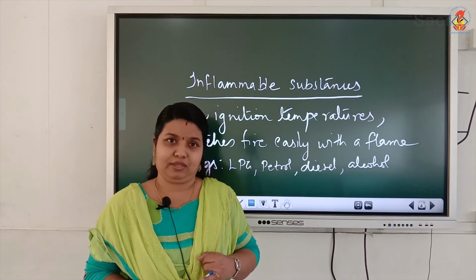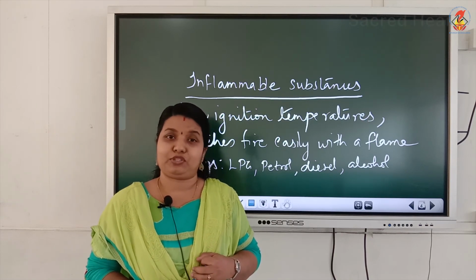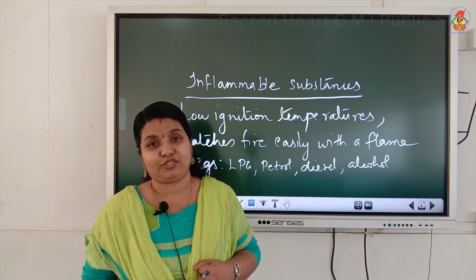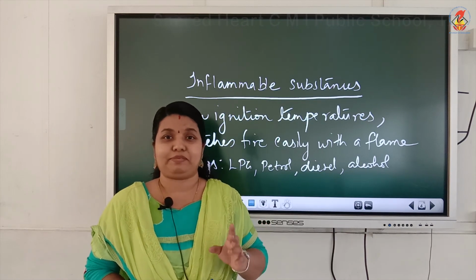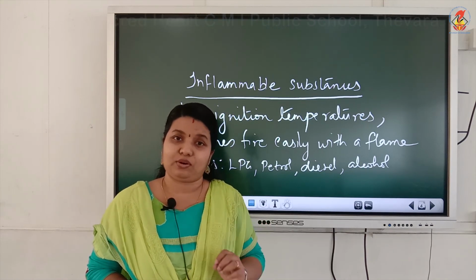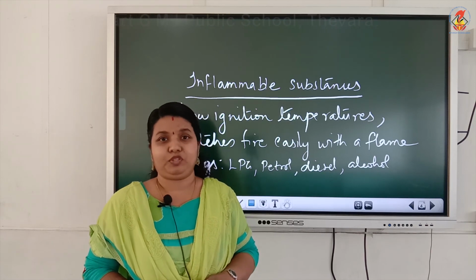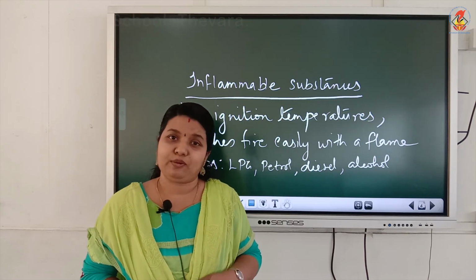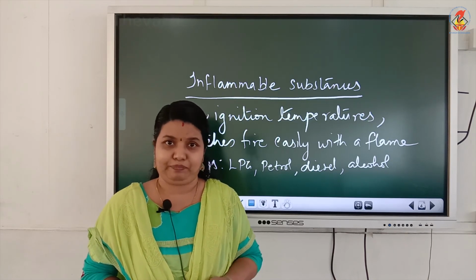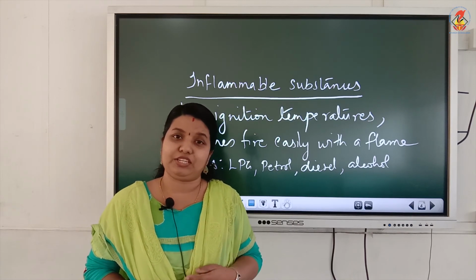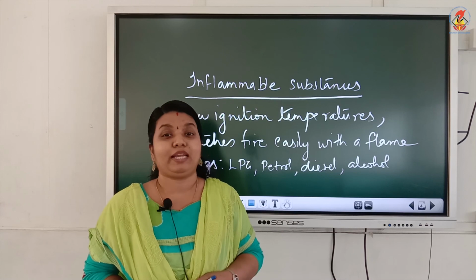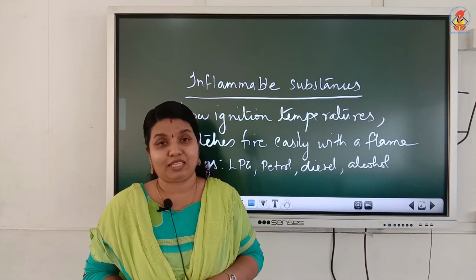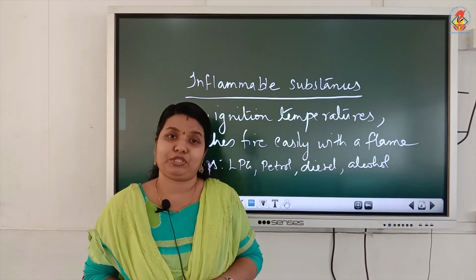Last one is heating the combustible substance to its ignition temperature, the lowest temperature at which a substance catches fire. Only if the temperature is attained will a substance burn. If that temperature is not attained, the substance will not burn. Different substances have different values of ignition temperature. Some substances have low ignition temperature, so they catch fire easily. Some substances like wood have high ignition temperature, so they have to be heated to a high temperature to attain their ignition temperature and then burn. These are the three conditions necessary for combustion to take place.